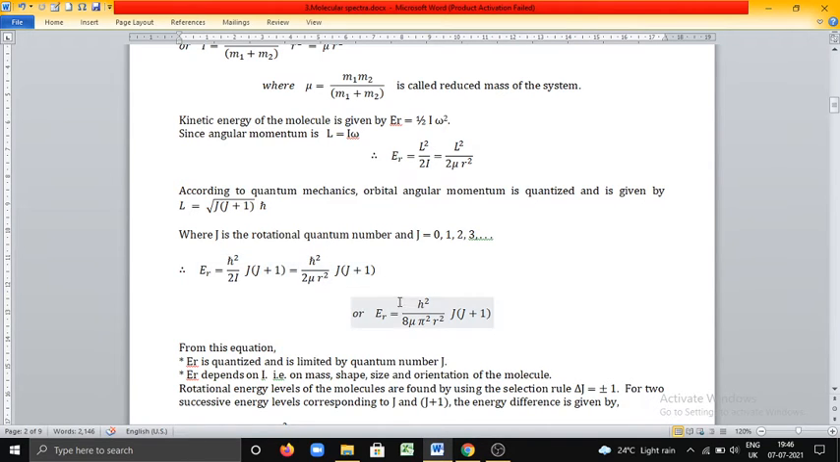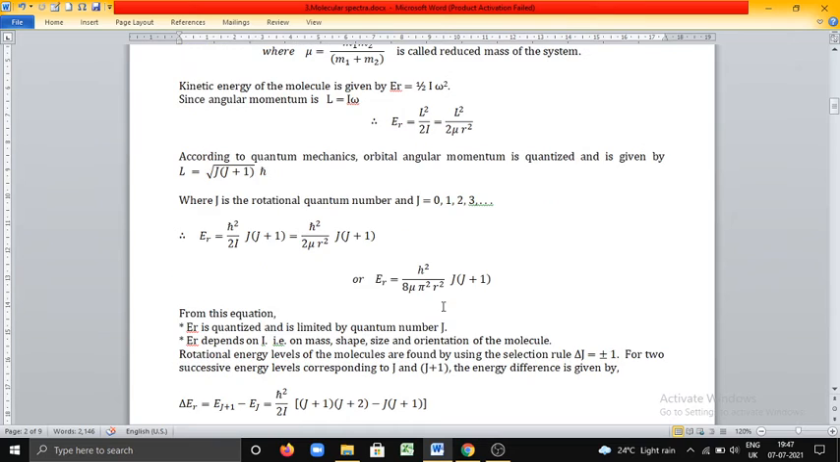If you substitute that value, you can write the expression for rotational kinetic energy like this, also in terms of h. This is the expression in terms of h cross, whereas this is the expression in terms of h. From this equation, we can conclude that rotational kinetic energy is quantized and it is limited by the quantum number J, the rotational quantum number J, and rotational kinetic energy also depends on I, the moment of inertia. That means it depends on mass, shape, size, and orientation of the molecule.